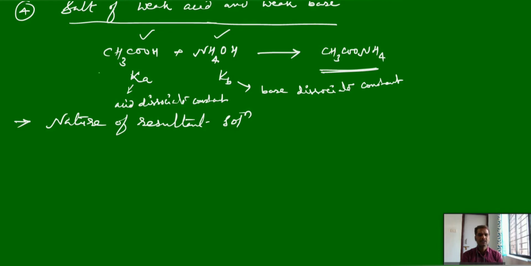Based on this constant value, the higher the Ka value, the more acidic in nature, the higher the Kb value, the more basic in nature. These are experimental values. So, we have three conditions here.